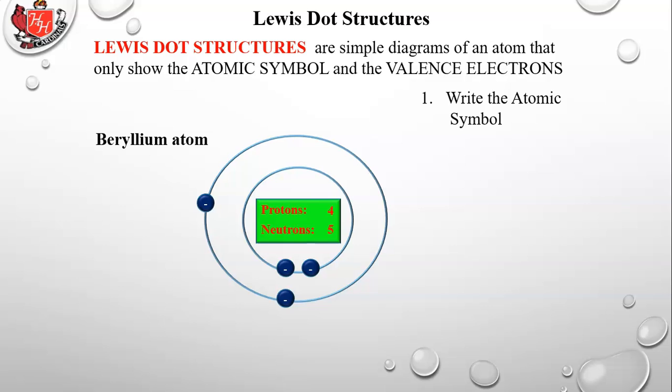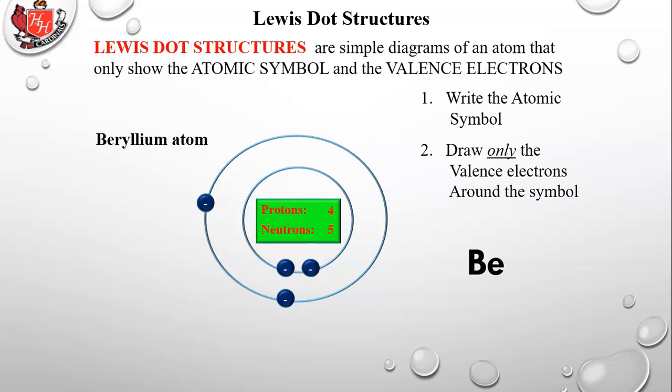So first you write the atomic symbol for beryllium, Be. Then you draw only the valence electrons around the symbol. So the valence electrons, of course, are the outer orbital electrons. Those are the ones that do the bonding, those two electrons you see in the second orbital. First orbital electrons don't get involved in bonding, so we don't draw them.